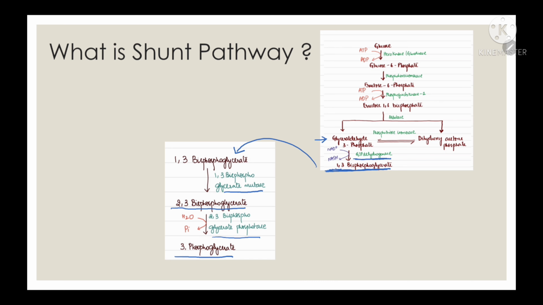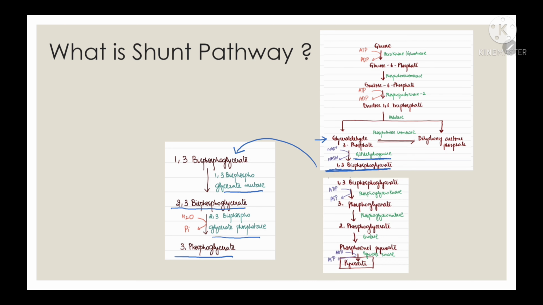2,3-bisphosphoglycerate phosphatase. So because of this shunt pathway, the substrate level phosphorylation that has to happen in step 7 and step 10 of glycolysis does not occur. So as a result, there is decrease in the ATP formation.